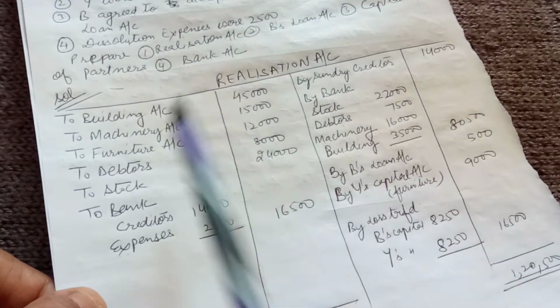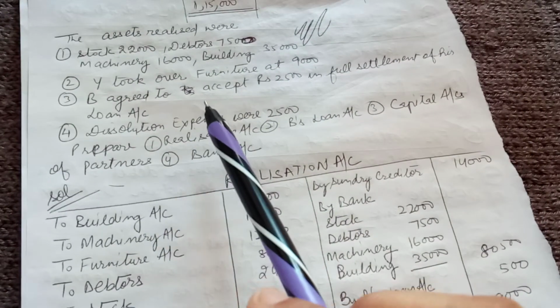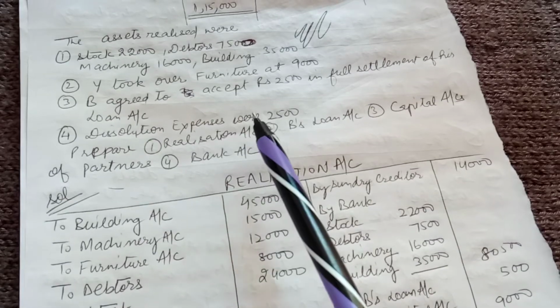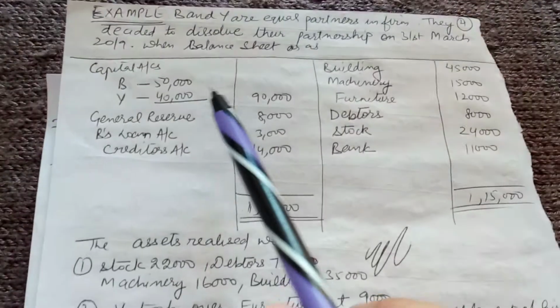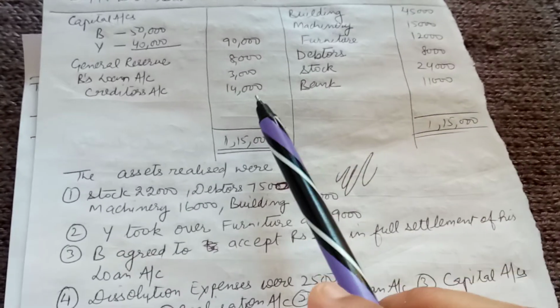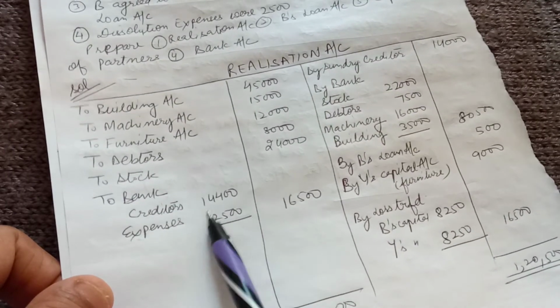Dissolution expenses 2,500, so here dissolution expenses 2,500. And nothing is given for creditors, so we assume that creditors 14,400 are paid in full, and then expenses are shown.